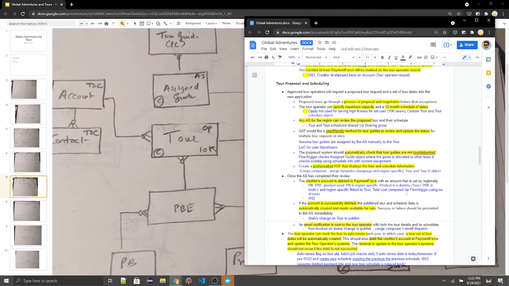And we are creating a relationship between the tour and the price book entry. So the total cost is computed via flow or trigger using the number of tours. We know how many tours are scheduled, and we have the cost of one tour in that specific region. So using these three objects, we can compute the total cost of this tour. And once we do that, we trigger integration I002.